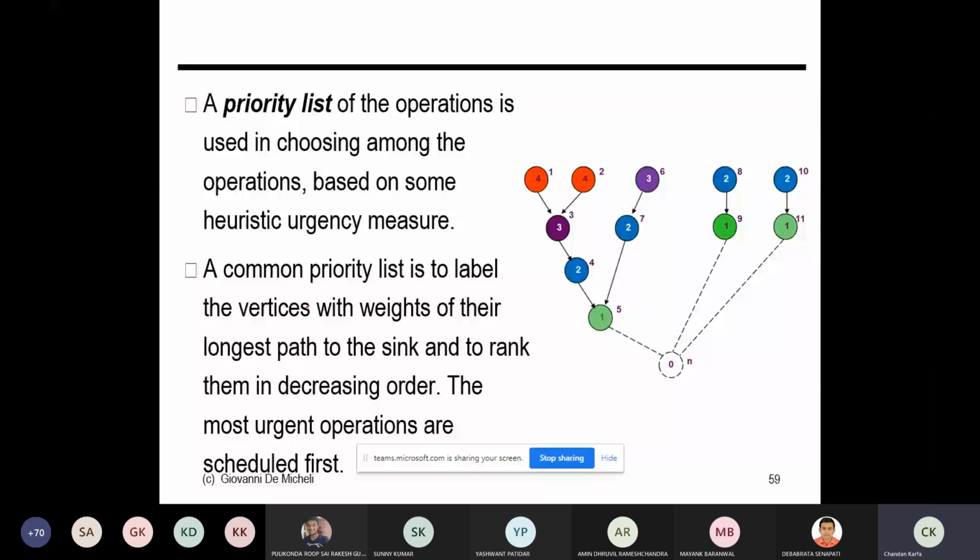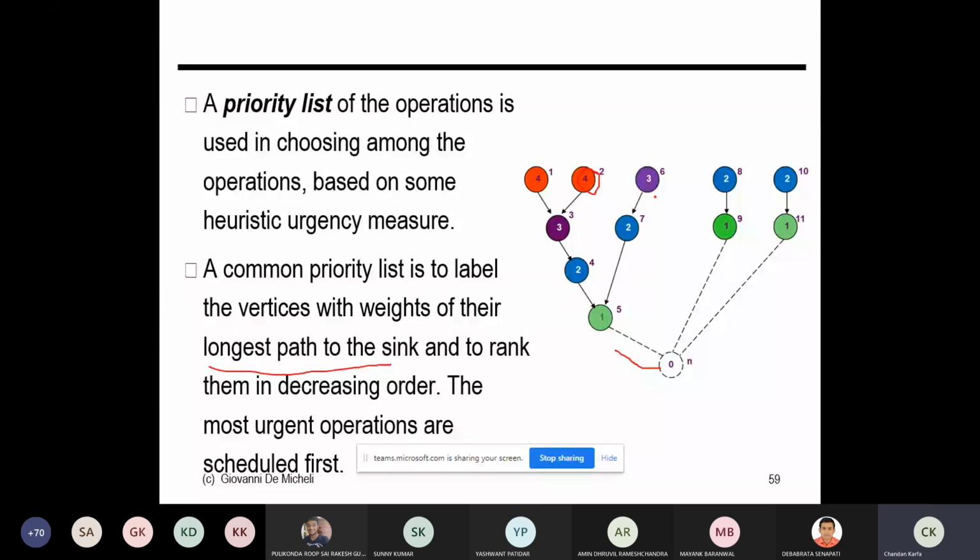The example shown here is actually a tree, but we can always find an example where it is not. For the priority list, I'm going to use the same thing, the longest path, the distance from the sink node. I have copied the same example from Hu's algorithm.